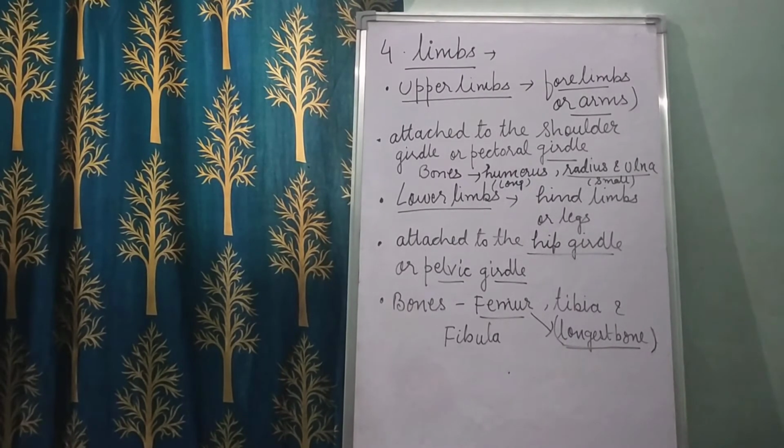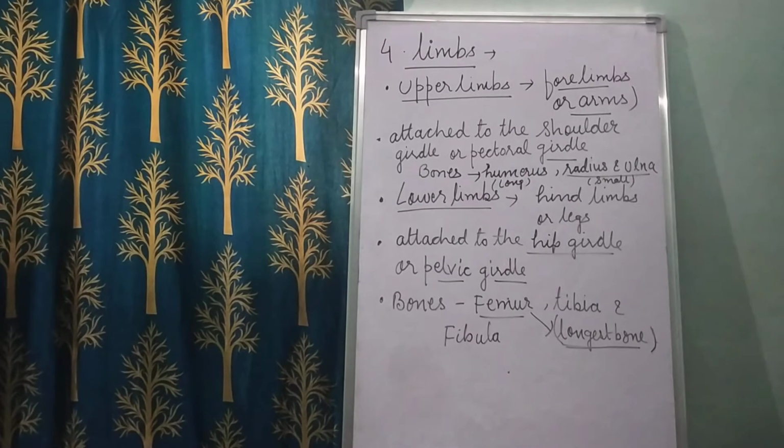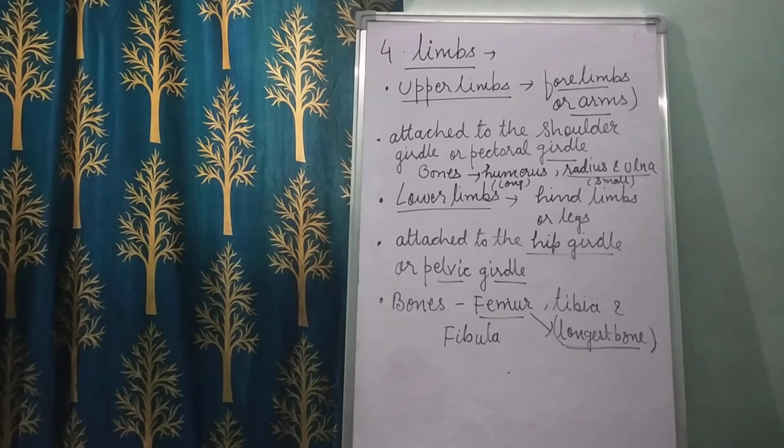The upper limb has two parts, the upper arm and the lower arm. The upper arm is made up of a single bone called the humerus. It is the longest bone, and the radius and the ulna are the smaller bones, joined at the elbow, that form the lower arm. So a number of small bones, see, these two are the small bones.